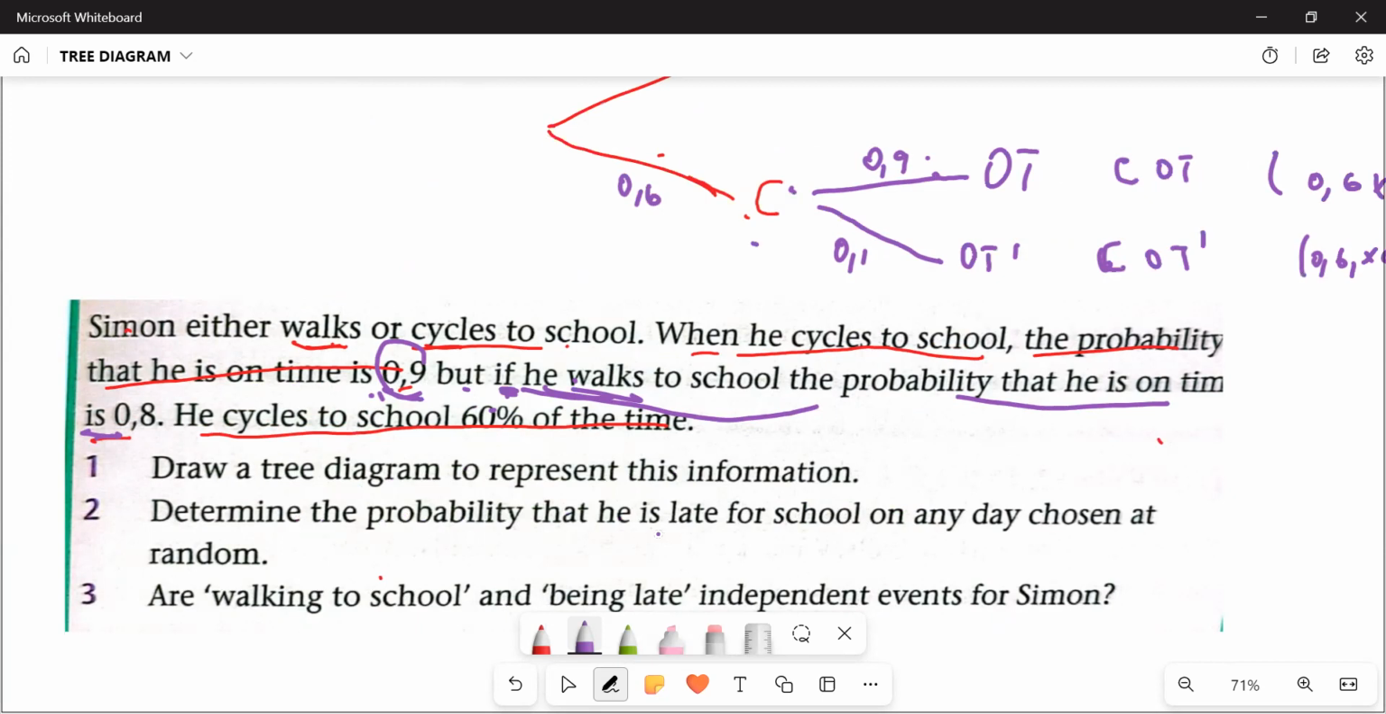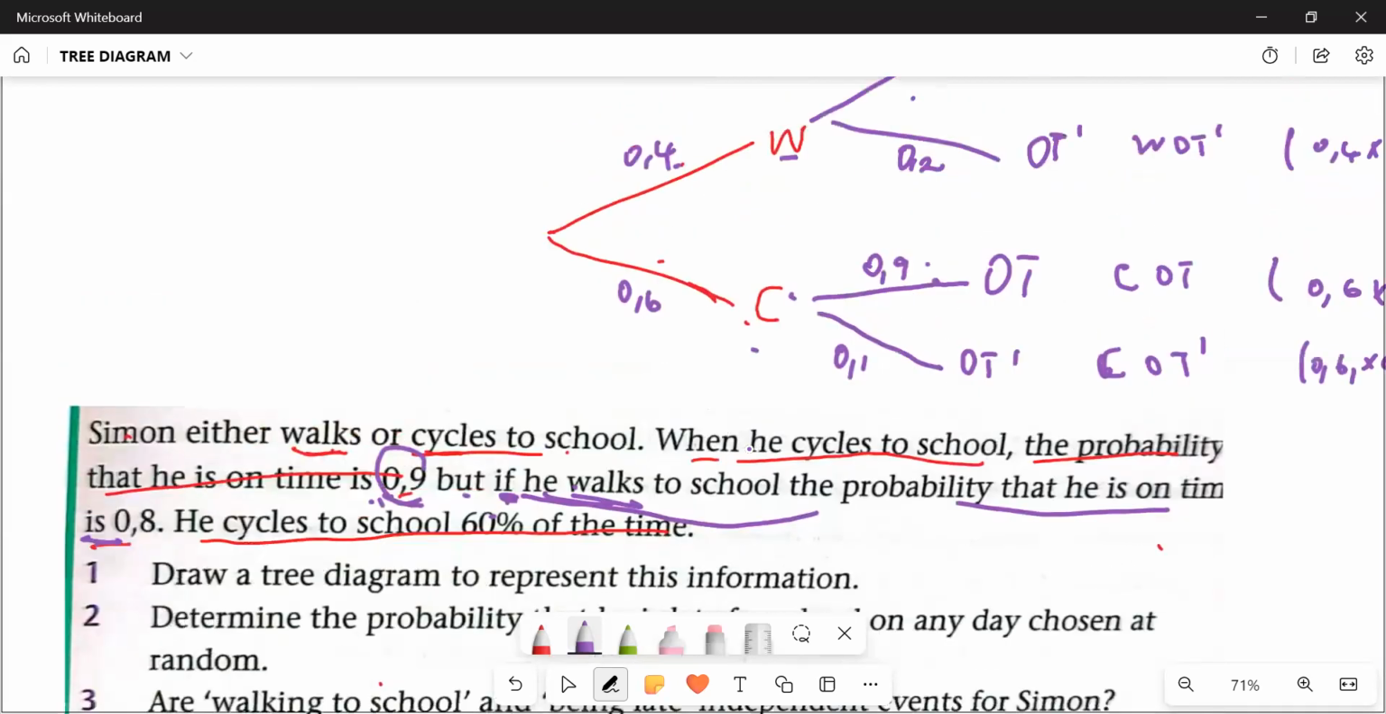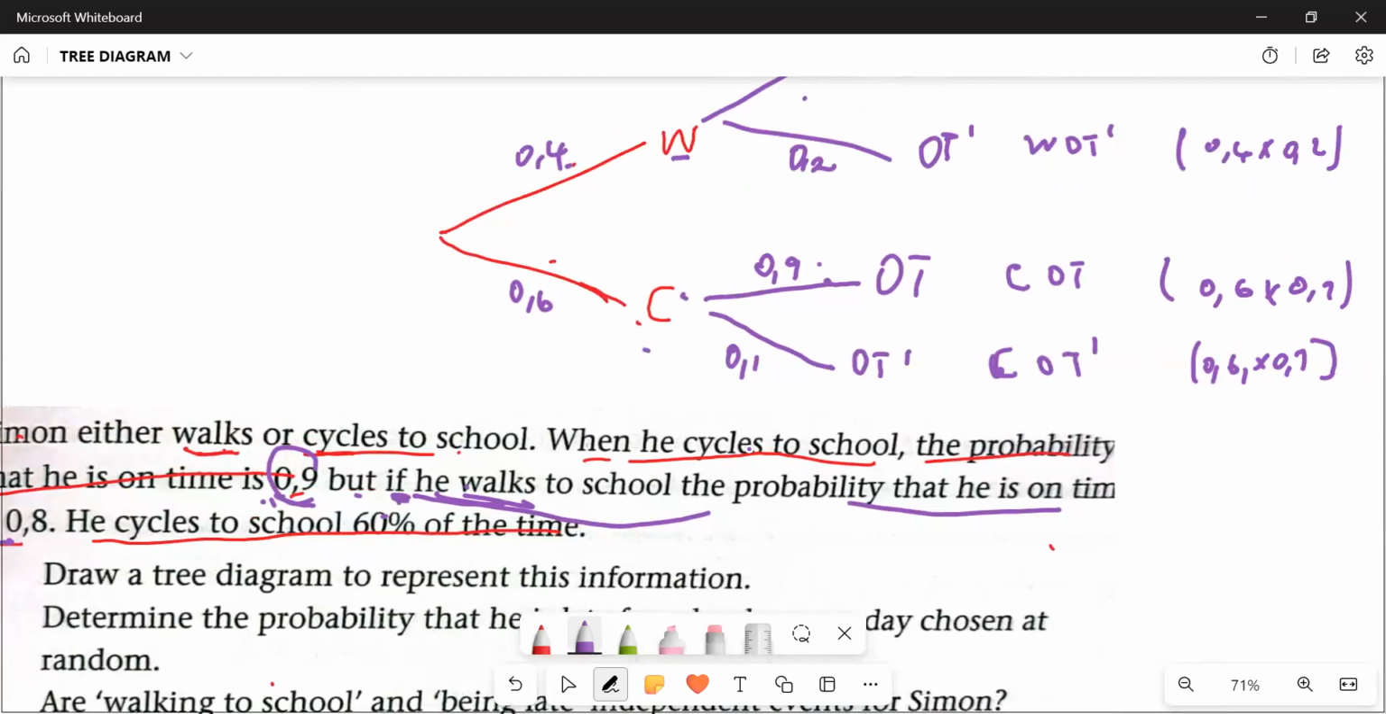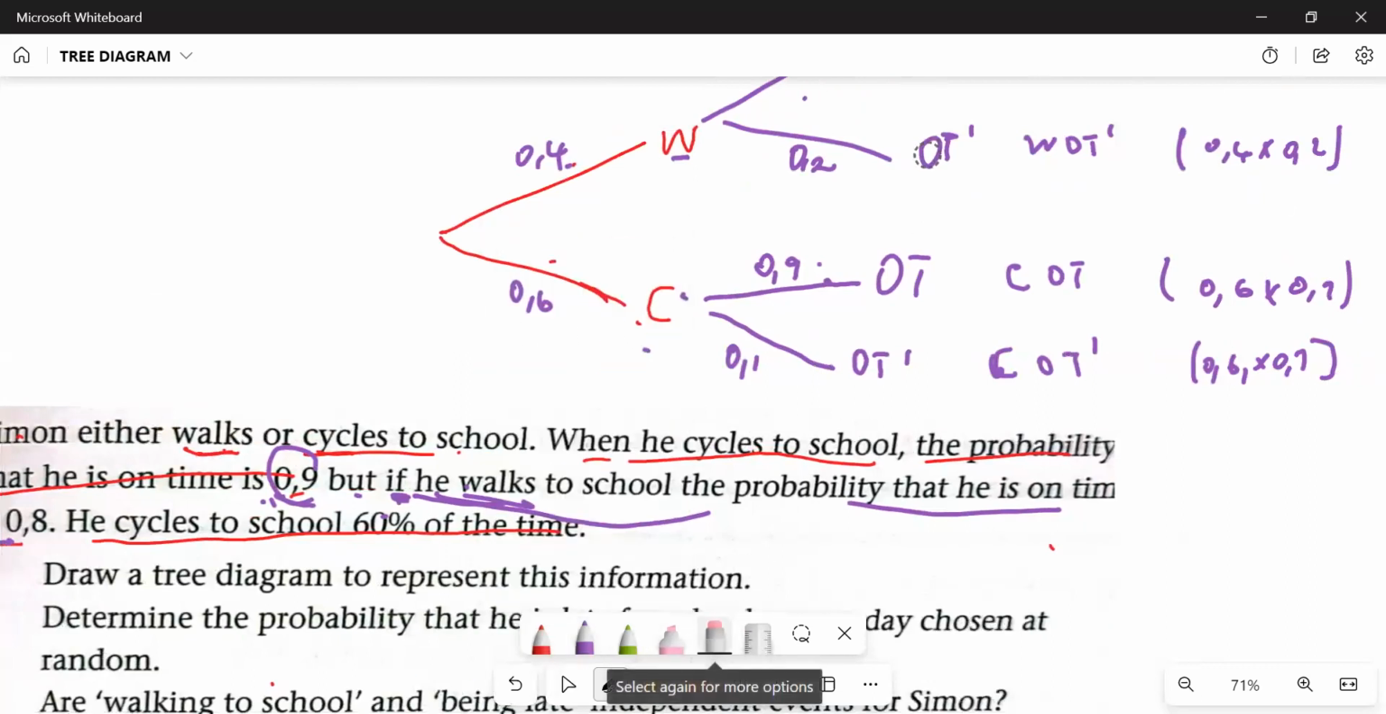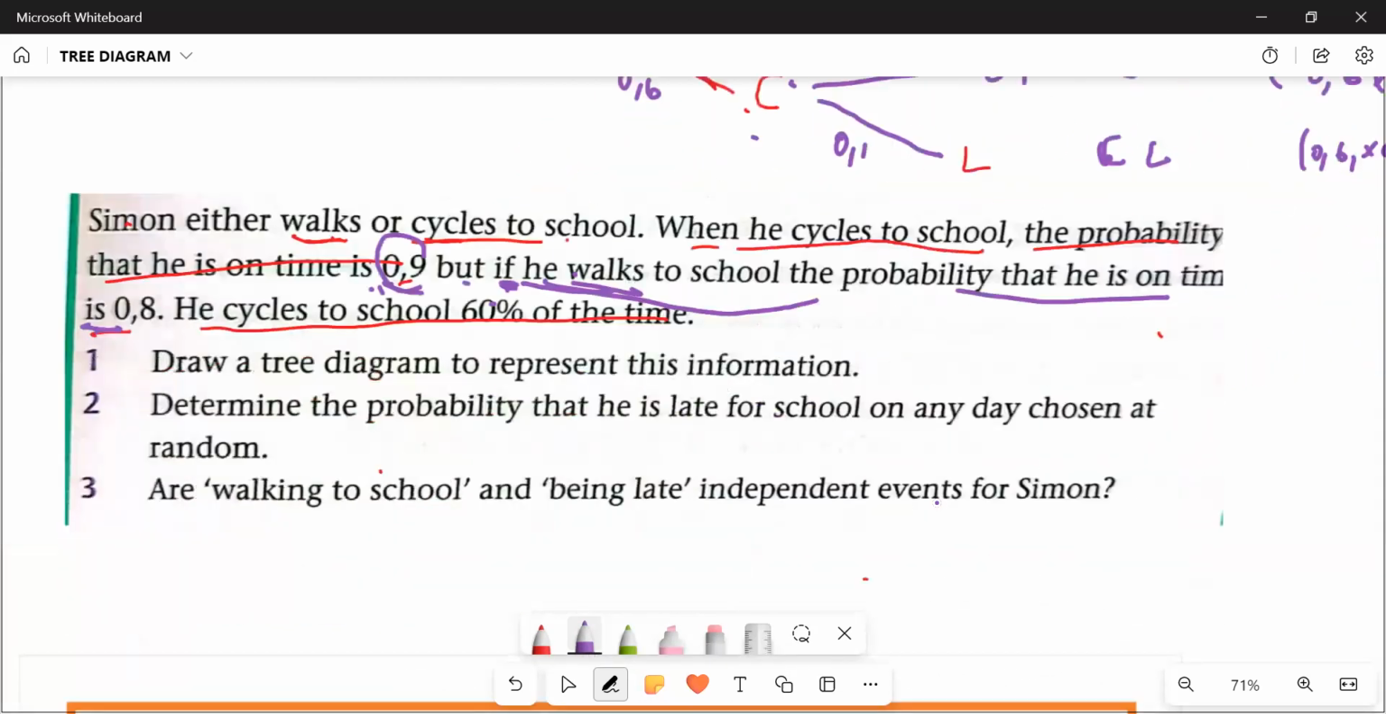They say determine the probability that he is late for school on a day chosen at random. He's late. Okay, they are using late, not on time. Instead of using not on time, they are using late. So we'll come and change this and put late here. So we'll say, this is late, this is late. So in fact, when we write this here, we'll write it as late, late, and late. We're still fine.